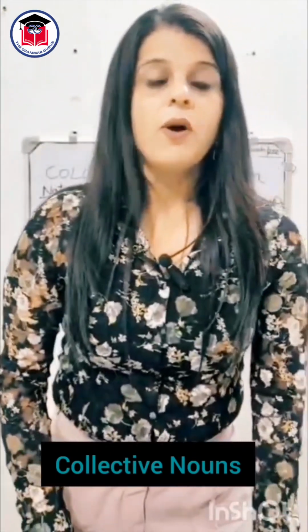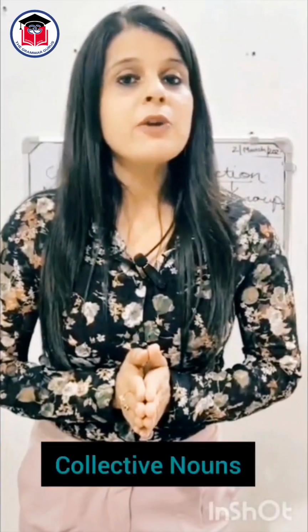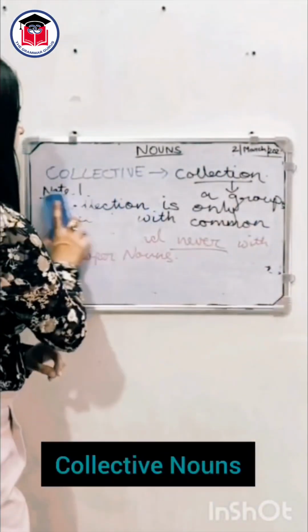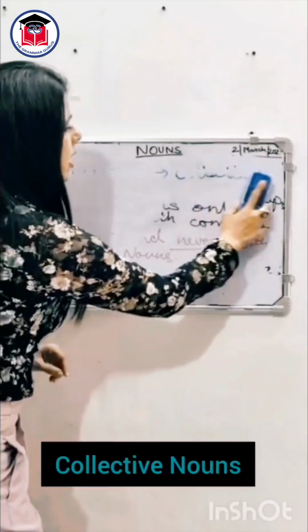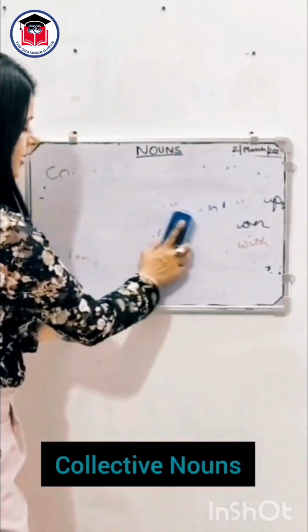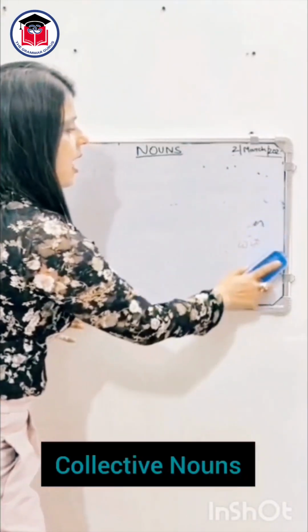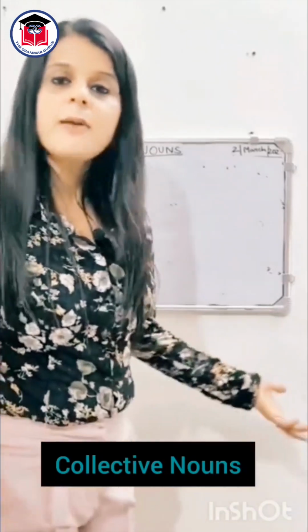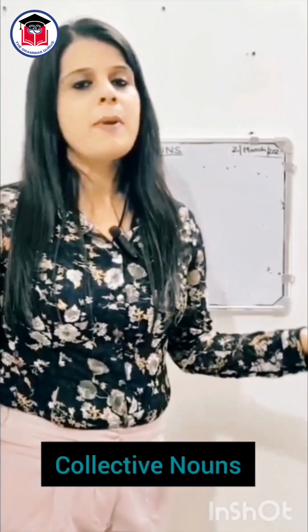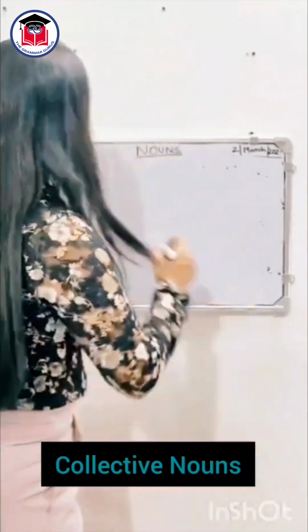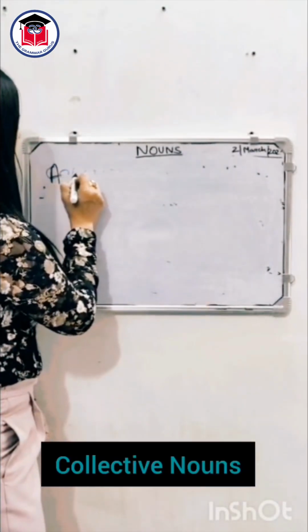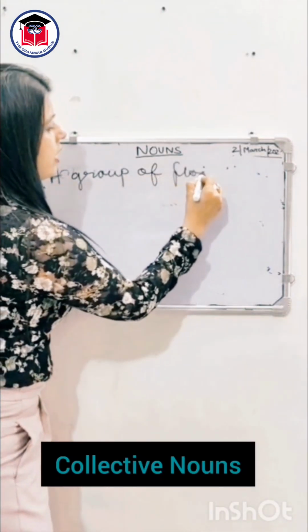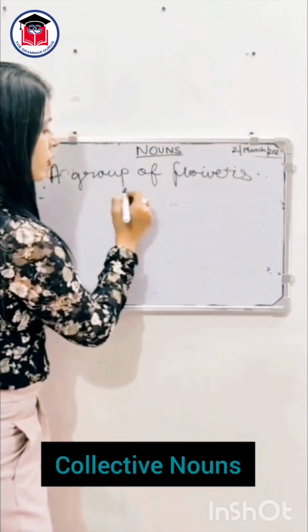So now that we know that a group can only be made with common nouns, let me give you a few examples. See, for example, let us take a group of flowers. So, it is quite obvious that flowers are common nouns as there are many flowers in the world and we are not talking about any specific flower. Hence, a group of flowers is called, what is a group of flowers called?